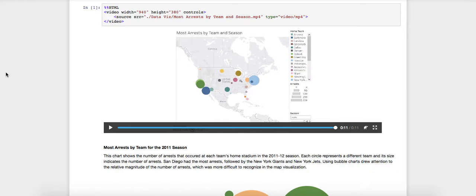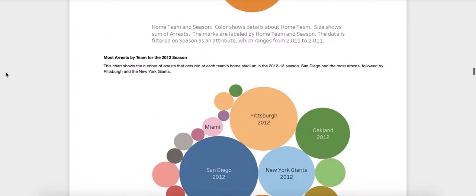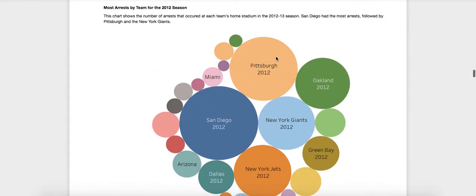We also noticed a couple of outliers with this analysis, particularly in 2012 with Pittsburgh and their surge of arrests. So we attributed this to unexpected team performance and how they had their first non-winning season since 2006. So this caused us to also consider how emotion could affect the number of arrests.